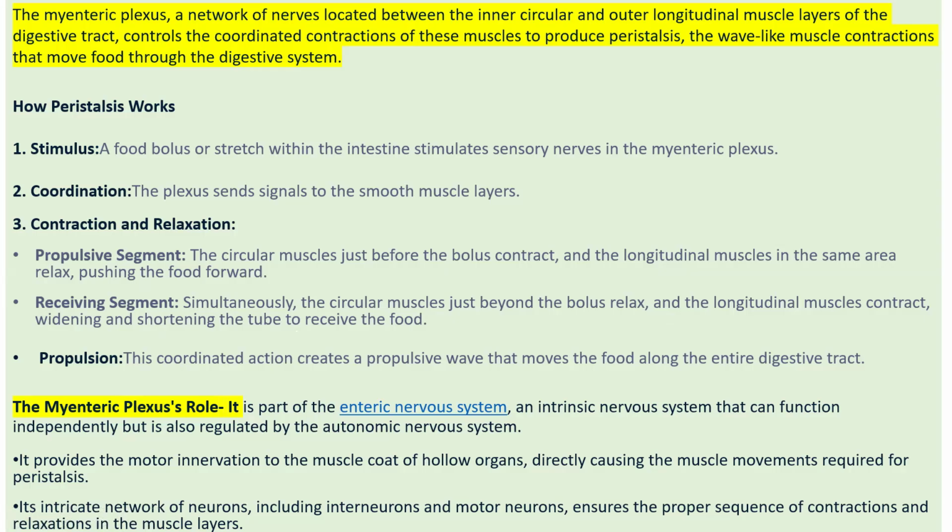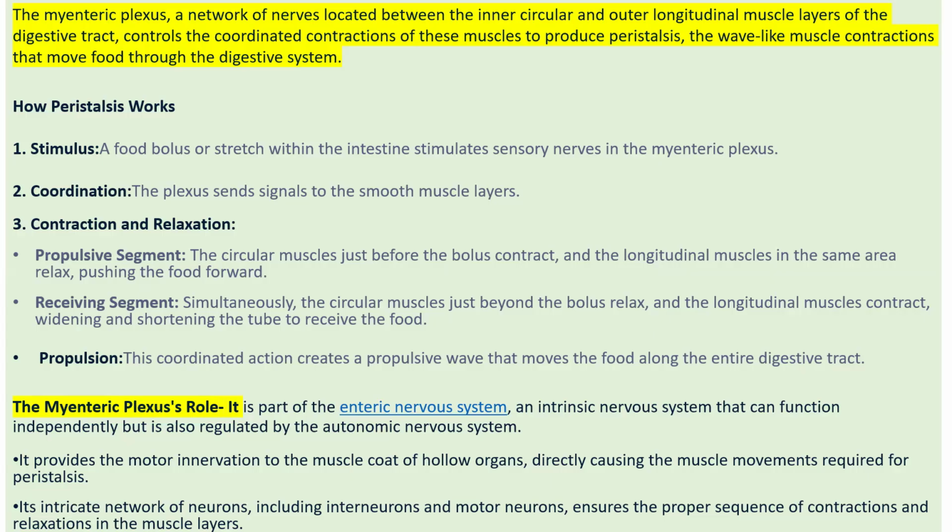So in this way, propulsion takes place. Contraction and relaxation take place, and the food moves forward from your esophagus to the stomach and the small intestine. This coordinated action creates a propulsive wave-like movement called peristalsis, which moves the food along the entire digestive tract. There is a presence of the myenteric plexus, which is made up of many sensory nerves, which helps provide signals and gives the peristaltic movement a start.